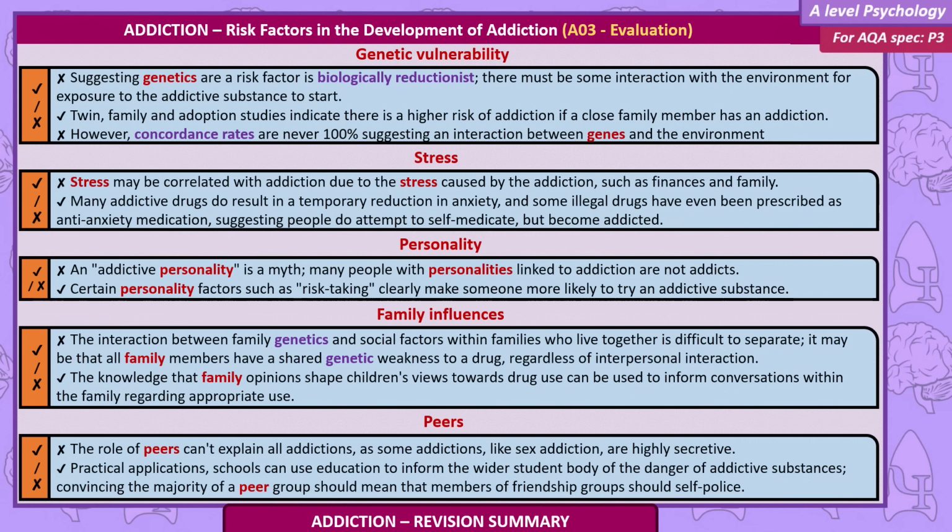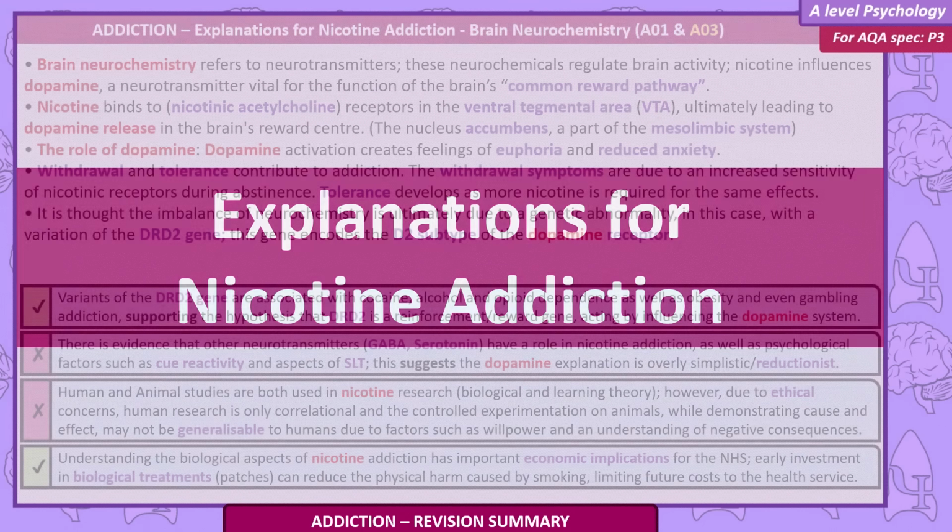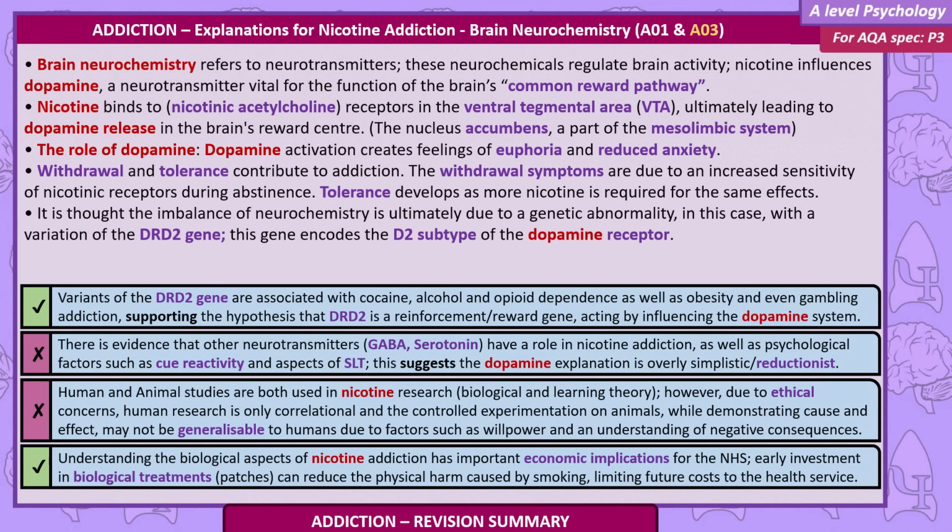Practical applications: schools are able to use education to inform the wider student body of the danger of addictive substances. Convincing the majority of a peer group should mean that members of a friendship group should self-police. Explanations for nicotine addiction. Brain neurochemistry refers to neurotransmitters.